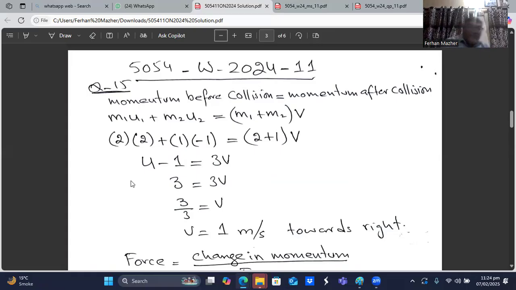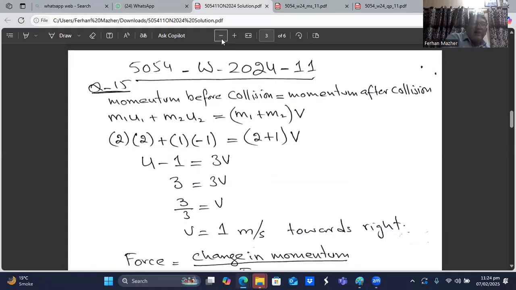So 3 is equal to 3v. So v will be equal to 3 divided by 3 and v will be equal to 1 because this value is positive. That means when they stick together, they move towards the right. So v is equal to 1 meter per second and they are going towards the right.